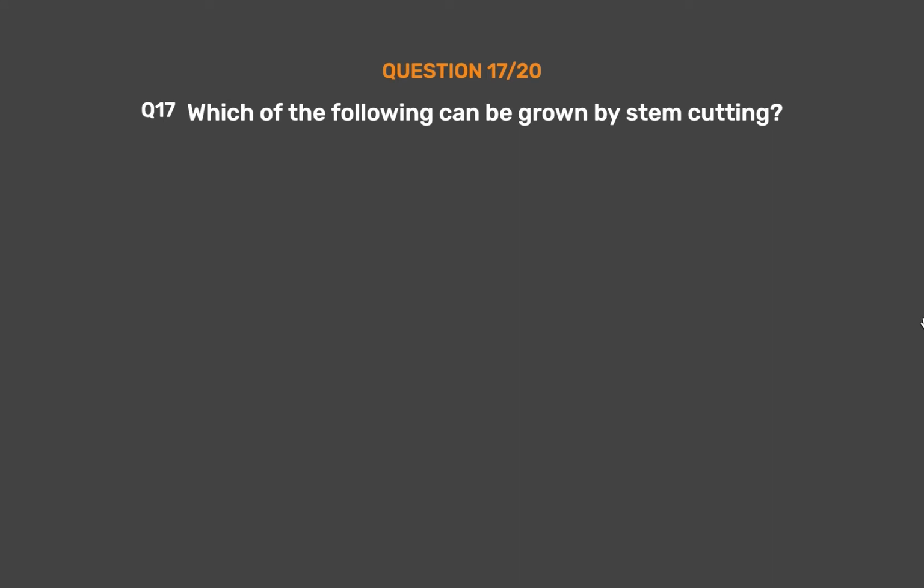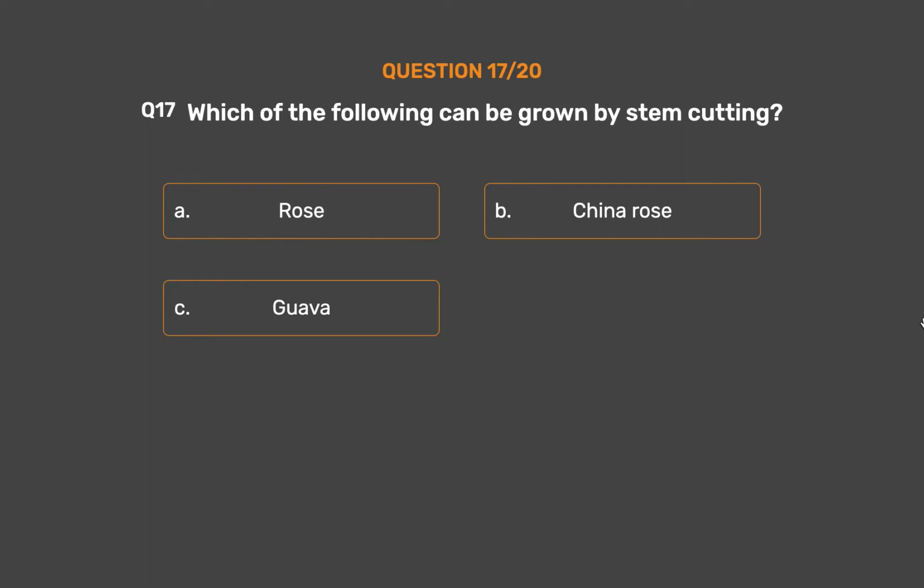Question number 17. Which of the following can be grown by stem cutting? Option A. Rose. Option B. China rose. Option C. Guava. Option D. All of these.